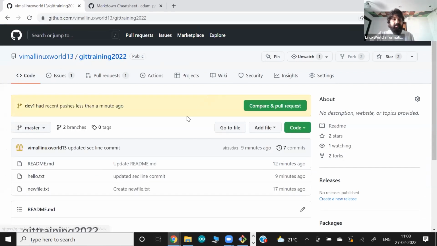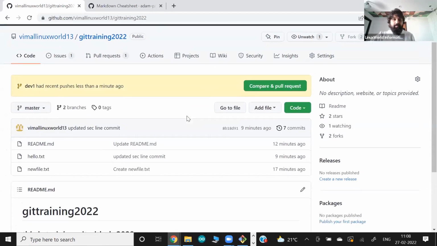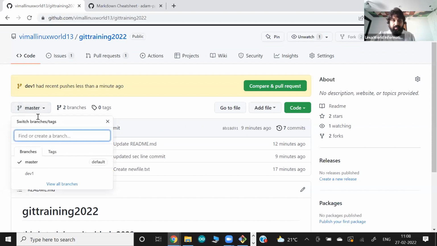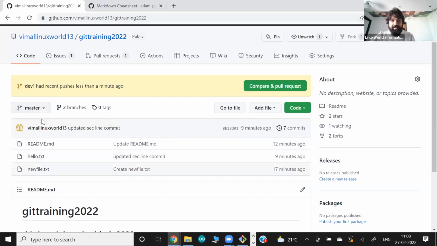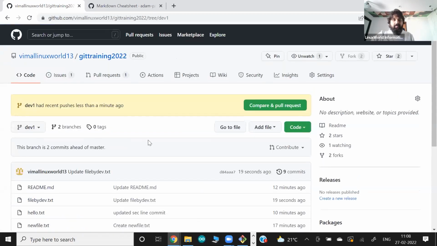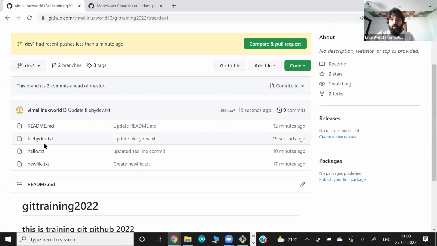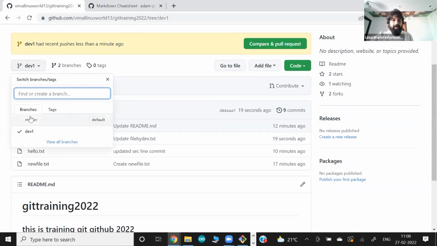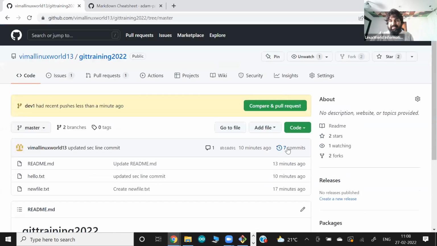Typically, if you talk about the master branch, we have only these three items. And if you go to the dev1 branch, we have this file with 2 extra commits that we have done here. You can see here 9 commits in the dev1 branch, and in master we have only 7 commits.